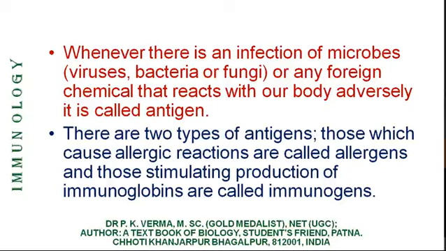So the allergens and immunogens are the two types of antigens coming into our body or derived from the viral coats and bacterial cell wall, sometimes the toxic products of fungi.